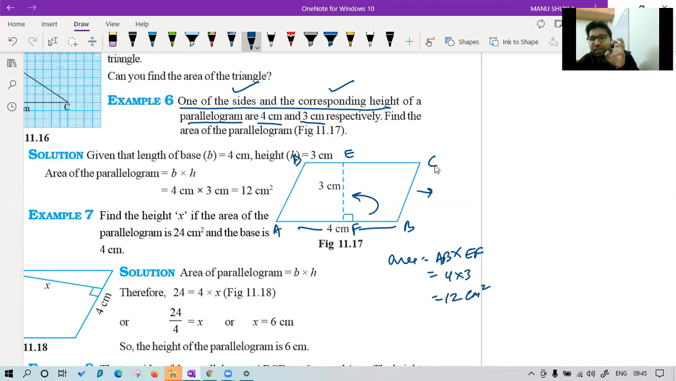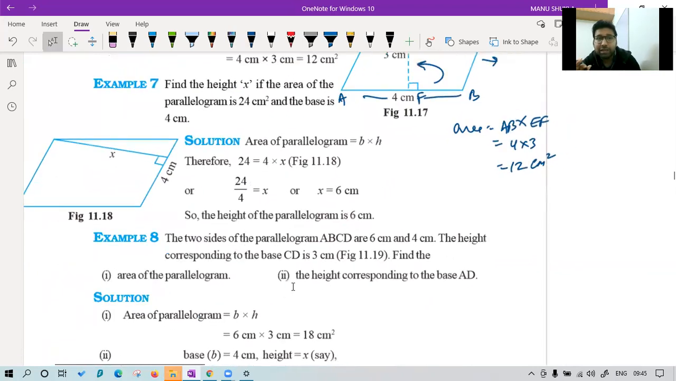Like this, they will give you a perpendicular and you will say the side on which perpendicular is standing, that side will be taken as base. The side on which perpendicular is standing, you have to take that side as base. That's it. Now let's see example number 7.